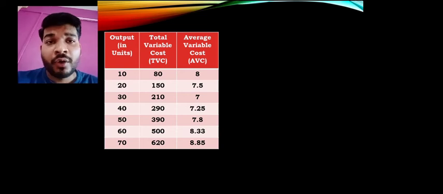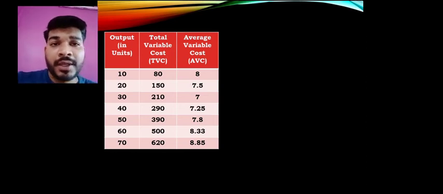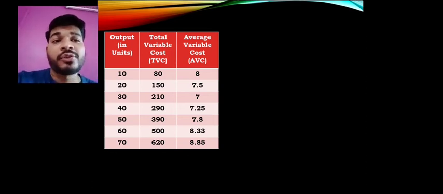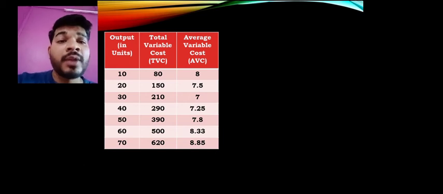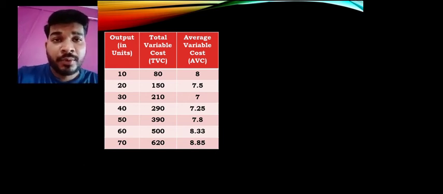We divide it by 40 units, so we will get the average. How much did the average come to? 7.25. So prior to that, at 30 units, 7 rupees was our cost, but now when we increased by 10, our variable cost also increased, that is 7.25. So now it again fulfills the second point, that with the increase in production after a nominal time, it will not go at a diminishing rate, it will go at an increasing rate.